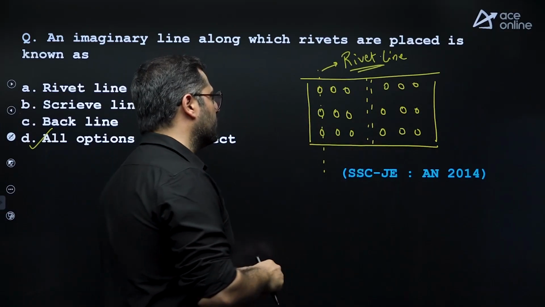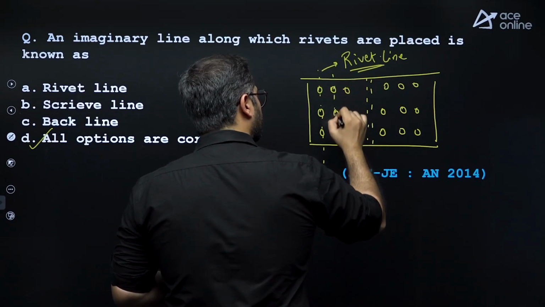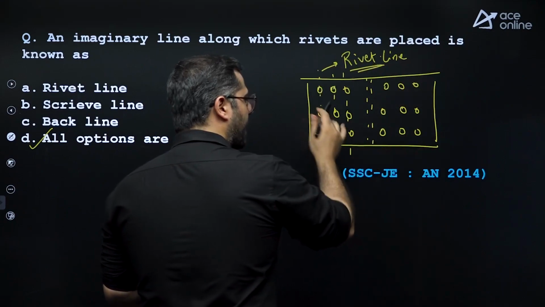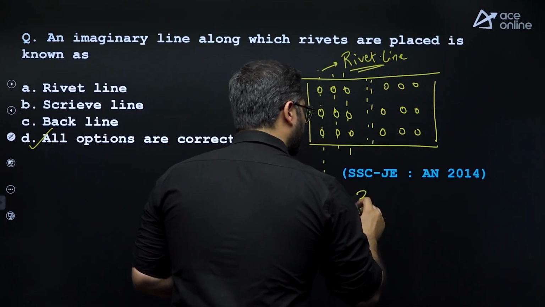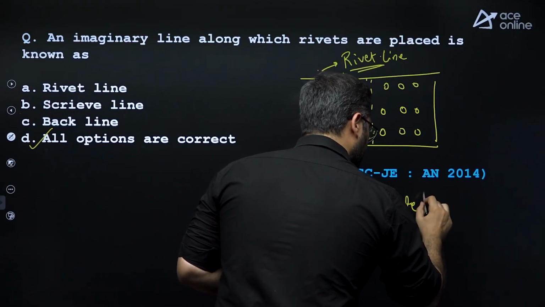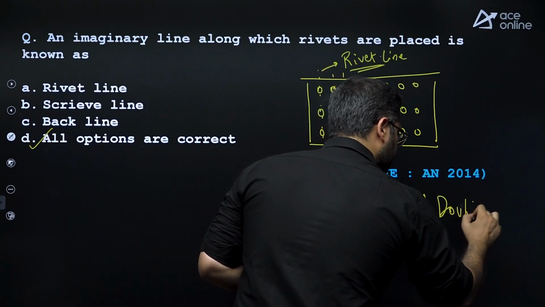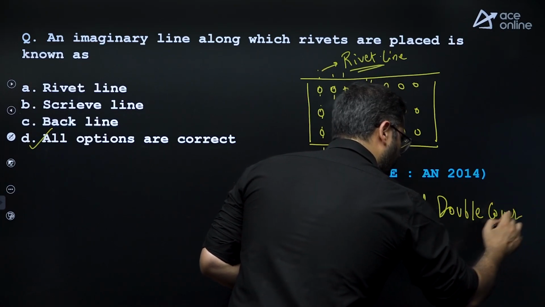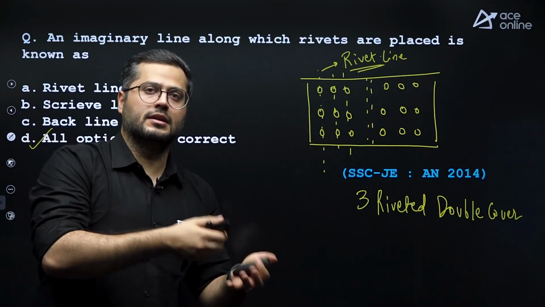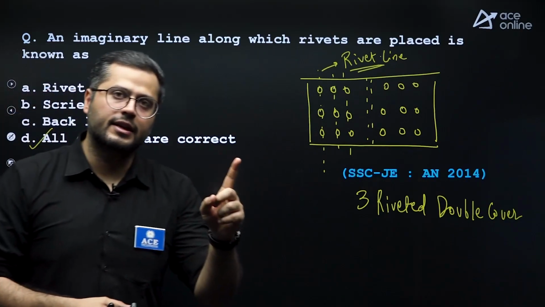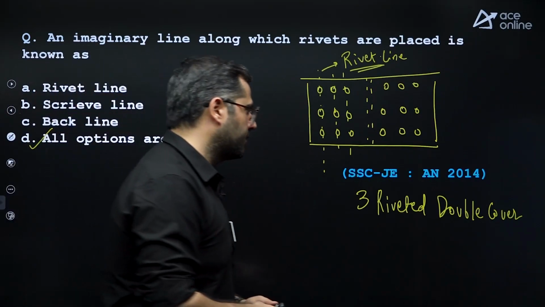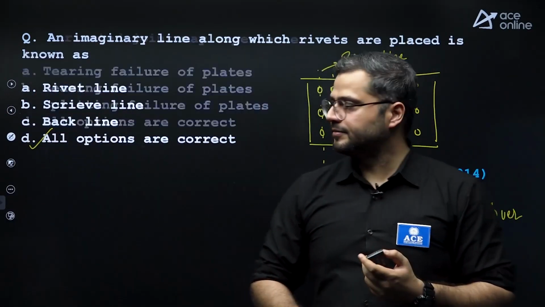So in this example, there are 3 rivet lines. So this particular diagram will be known as a triple riveted double cover butt joint. If there are 2 rivet lines, it will be known as a double riveted double cover butt joint. If there is 1 rivet line, it will be known as a single riveted double cover butt joint.